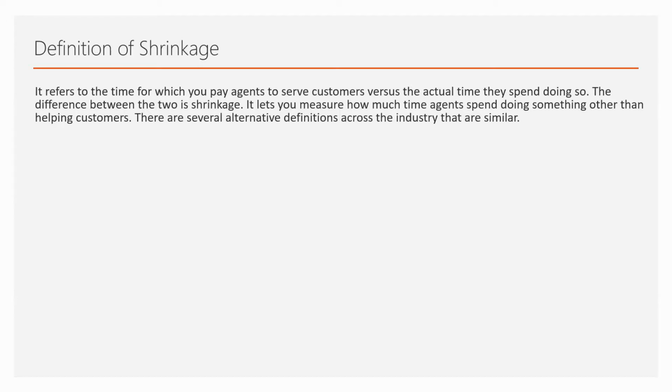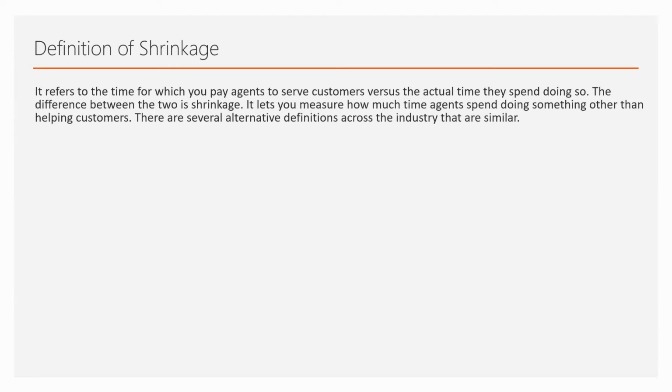That difference is basically shrinkage: the amount of time that you pay for the agent versus the amount of time the agent is spending dealing with the customers. So it lets you measure how much time agents spend doing something other than helping customers.